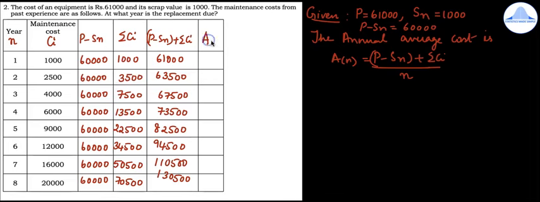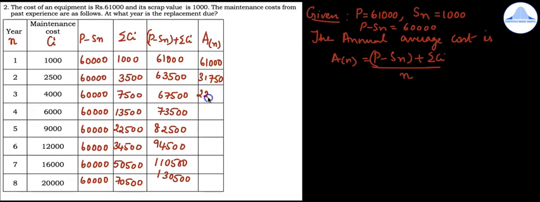The last column is AN. So 61,000 divided by 1 is 61,000. Then 63,500 divided by 2 is 31,750.